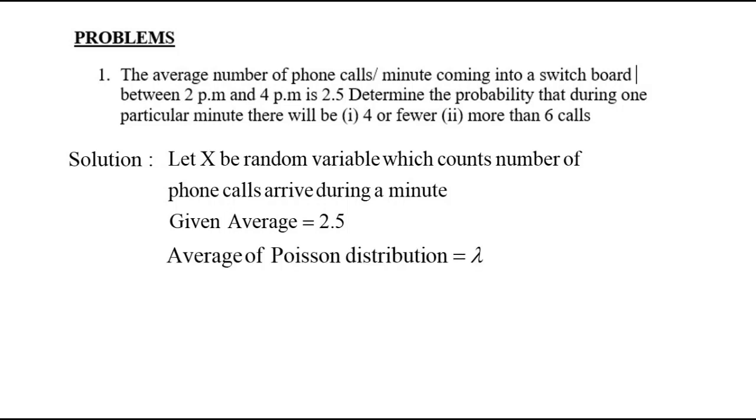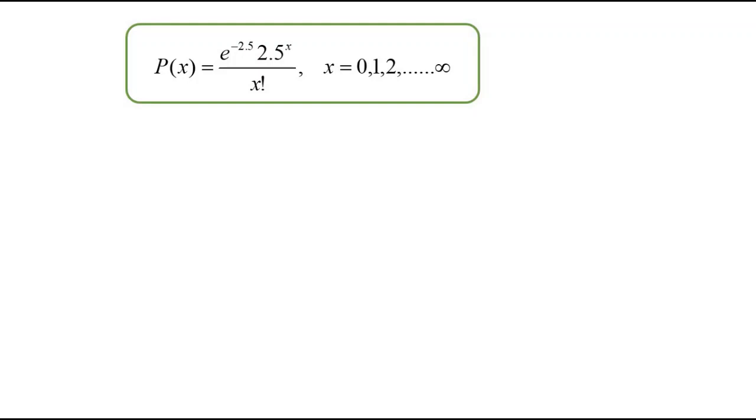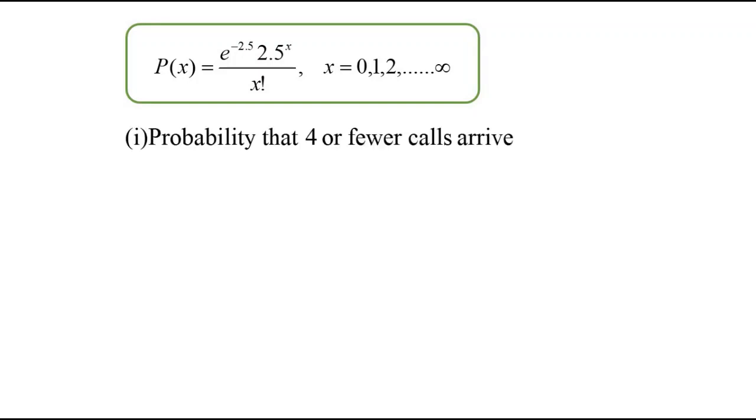It is lambda. So lambda is equal to 2.5. Substitute in our function. Please make sure here the value of x is from 0 to infinity. Once you have got the probability function, you can find the probability that 4 or fewer calls will appear.